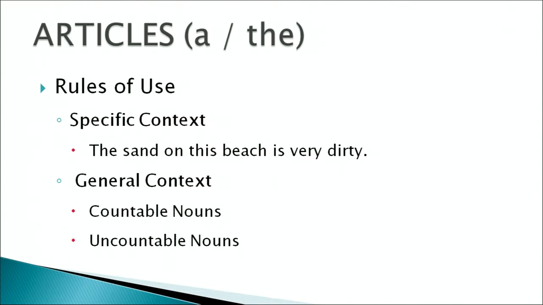The sand on this beach is very dirty. General context, you can look at countable and uncountable nouns. Now, for countable nouns, you can say a table, a chair, an apple. If a particular word starts with a vowel sound, we will use an.